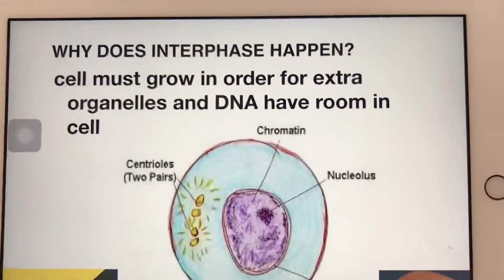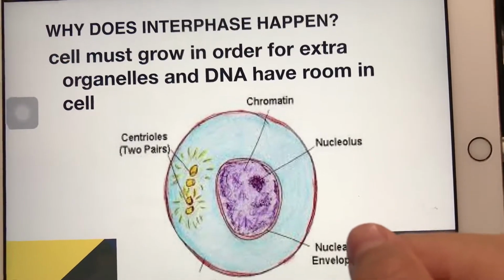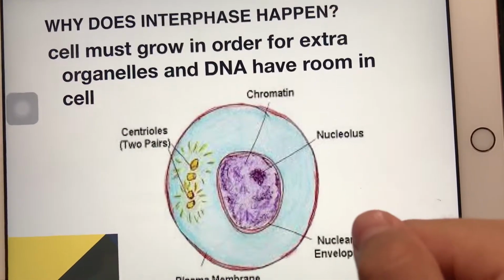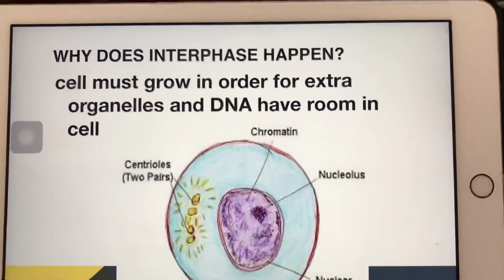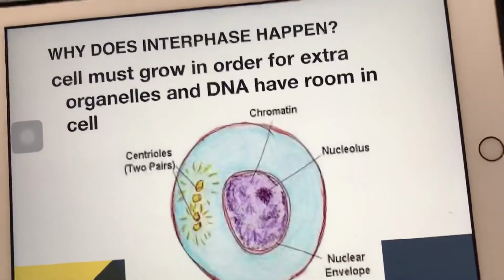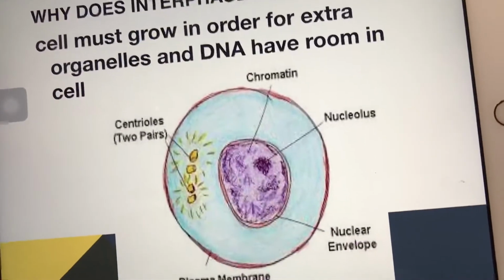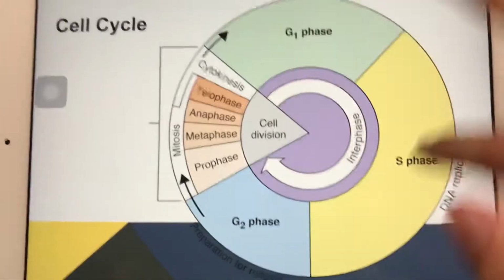Why does interphase happen? The cell must grow in order to have extra organelles and DNA. Cells must grow in order for organelles and DNA to have room in a cell: centrioles to pair, chromatin, nucleus, and nuclear envelope, and of course the plasma membrane. So this is the interphase.